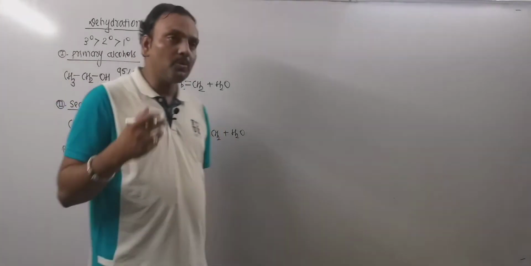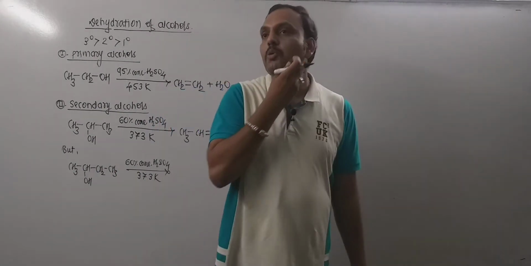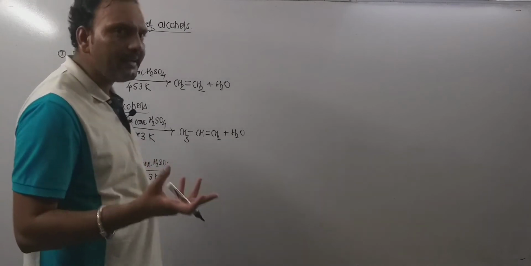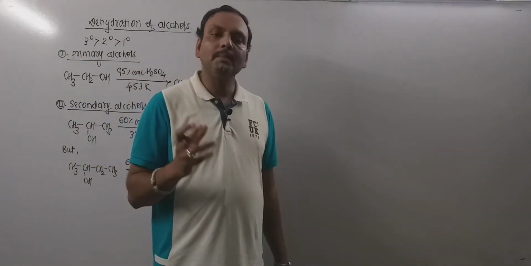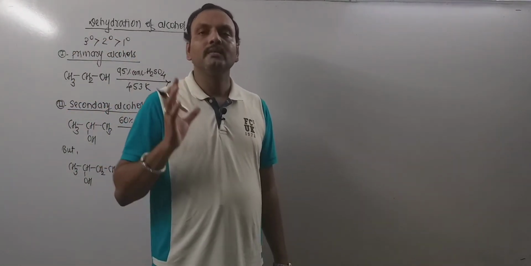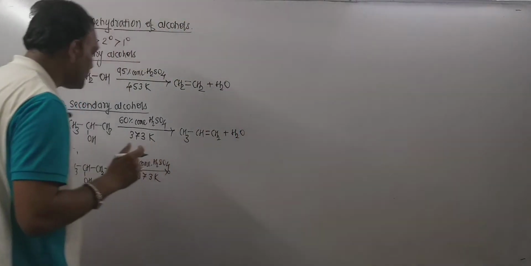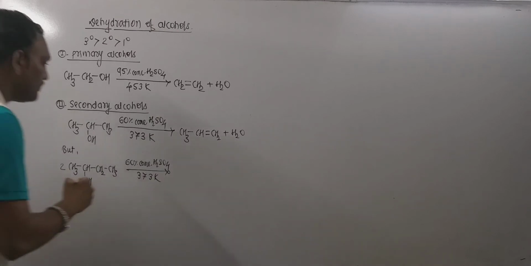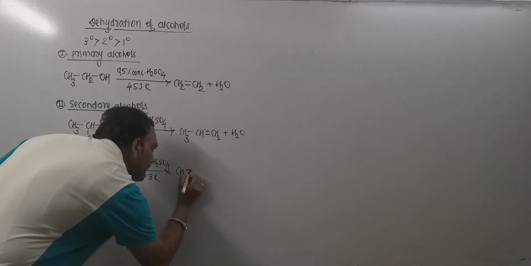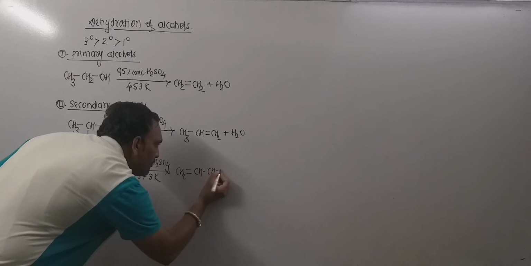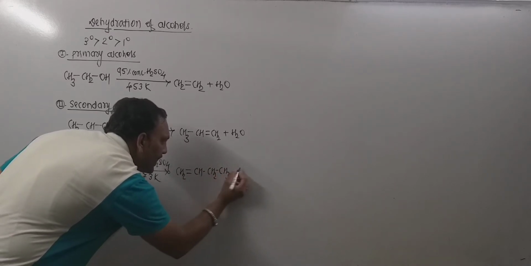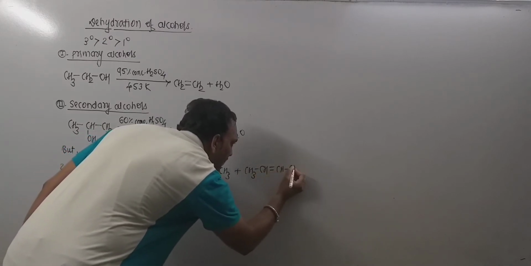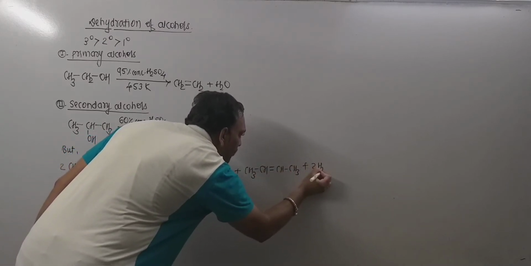So Saytzeff's rule states that during the course of any elimination, right here we may say dehydration, all possible products are formed, but the highly substituted product has major yield. It means that on dehydration, this sec-butyl alcohol gives a mixture of 1-butene and 2-butene with the departure of water.